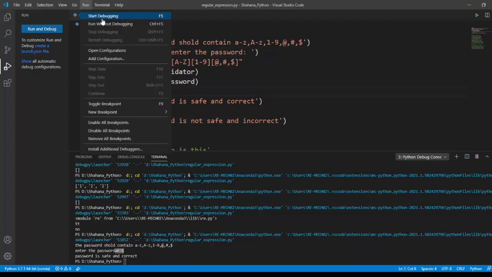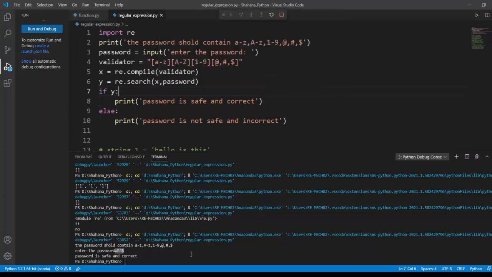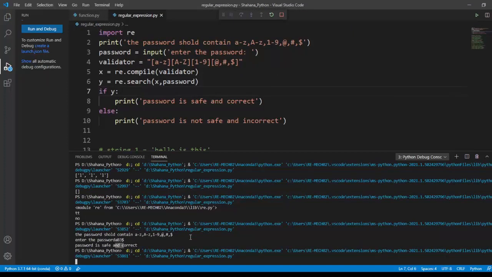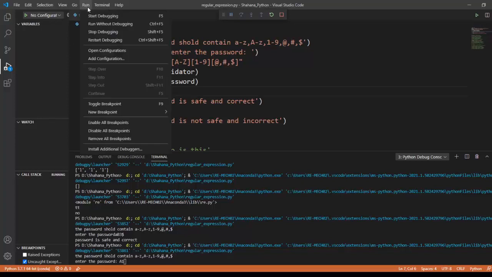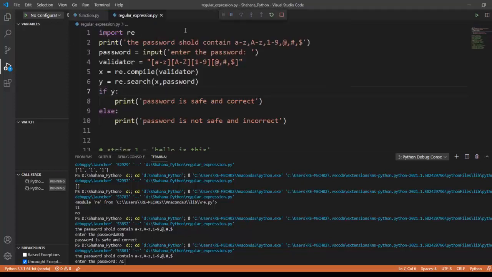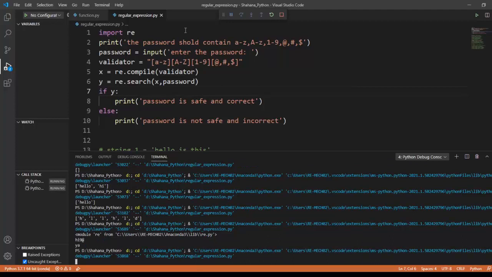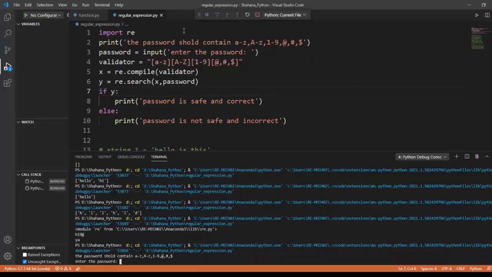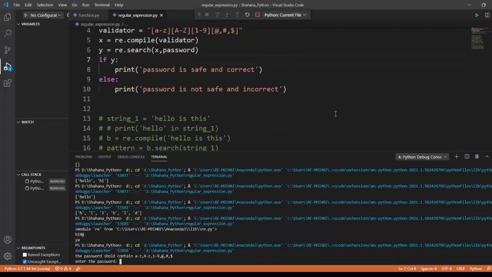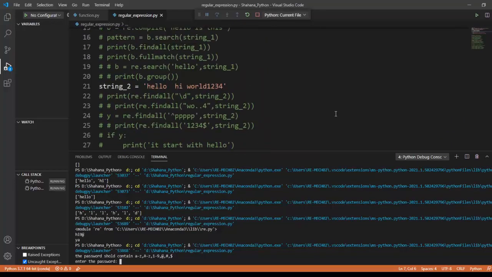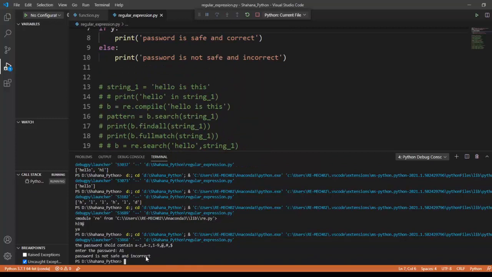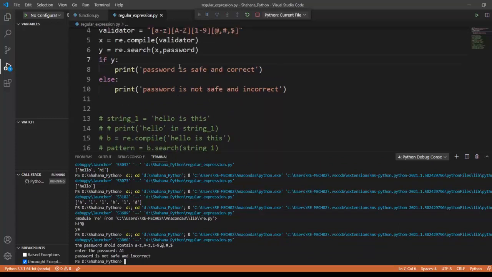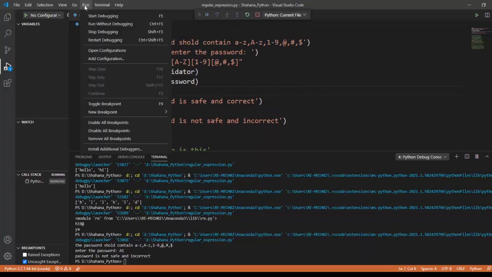Once again, I'm running this code. I'm typing A and 1. I'm missing a small character and a symbol also. I'm going to run this code now. Password is not safe and incorrect, because I'm not satisfying the criteria here.